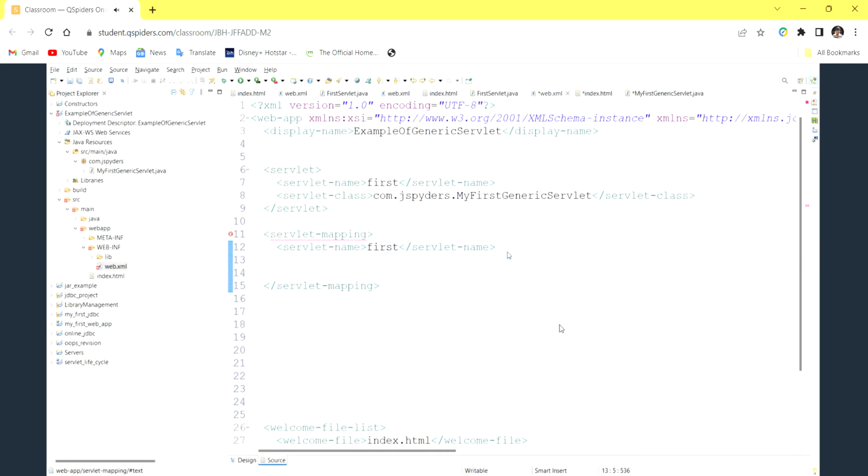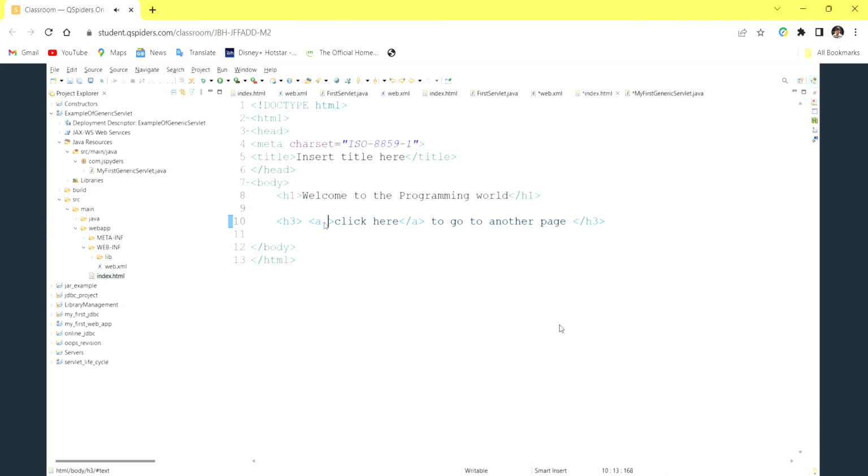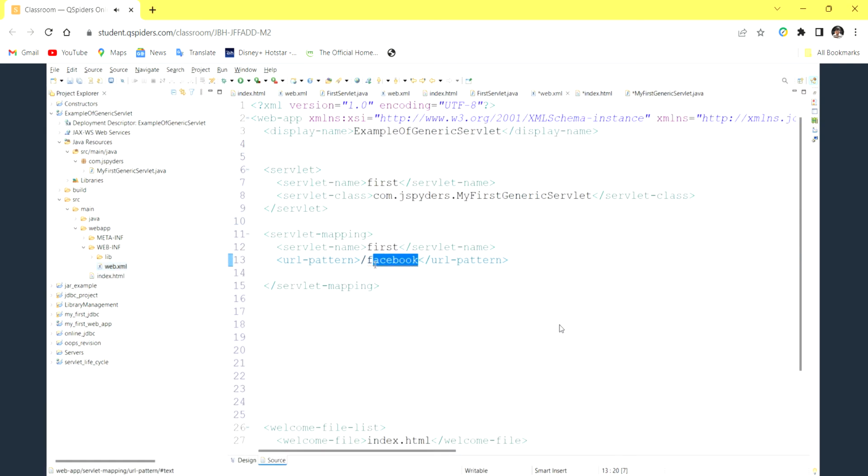Then we have to write the pattern. That is the link. You can give the link as something like Facebook. Any link you can give, but whatever link you provide here, the same link you have to give in the hyper reference. So I will take it simply as FB here, and here also FB only.